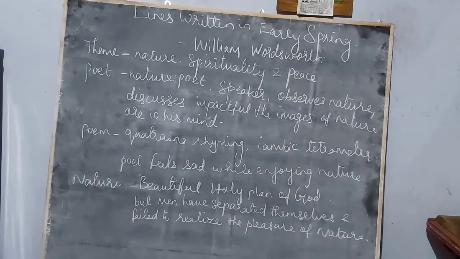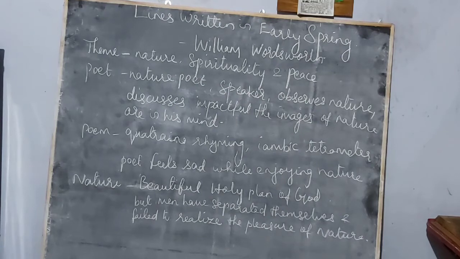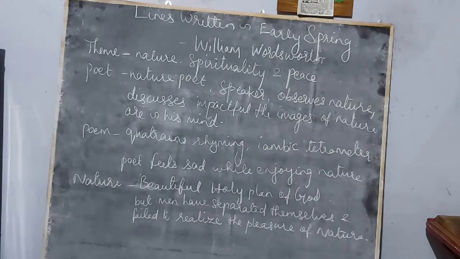Then getting into the poem, first let us know the theme of the poem. The theme of the poem is describing nature and spirituality. What is the meaning of spirituality? Some feel we get, and what should be done? The spirit we get, and peace. The poet says that we need peace in everything.